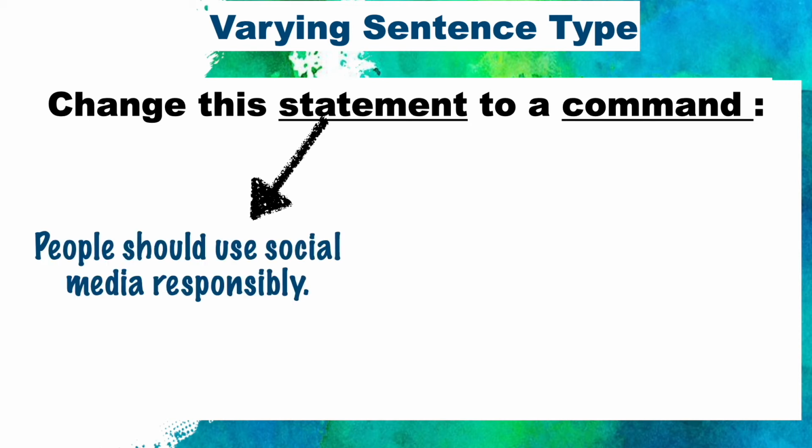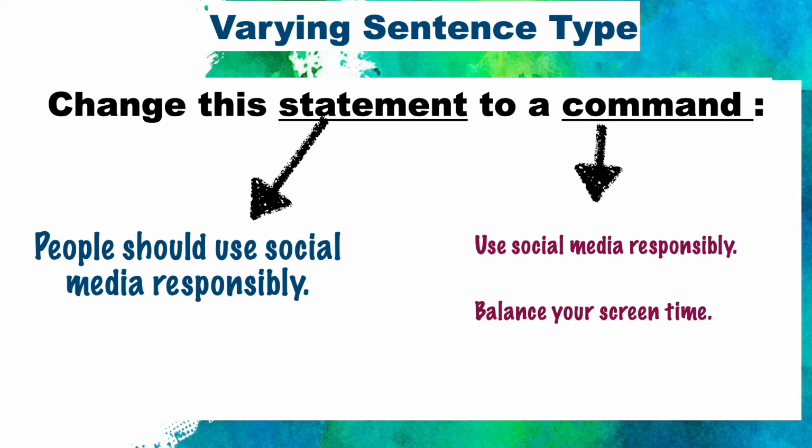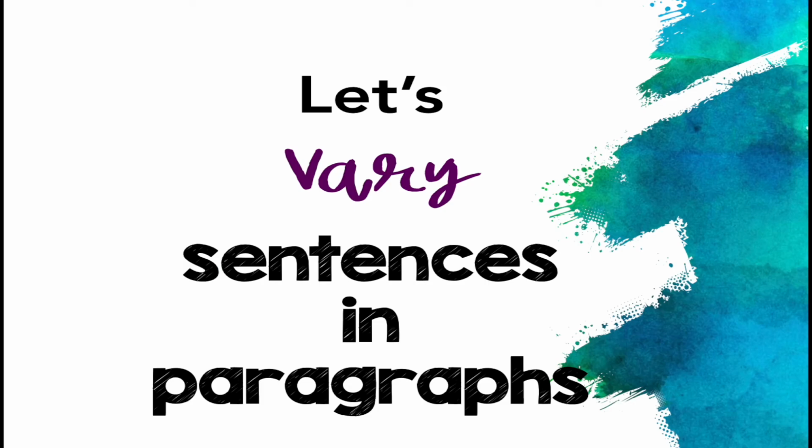So we want to change the statement to a command. People should use social media responsibly. Okay, so we want to change it to a command. So commands always start with a verb. The sentence I have is use social media responsibly and balance your screen time. And we have them starting with 2 verbs. In this sentence, it is use, and in this sentence, it is balance. Now let's practice varying our sentences in paragraphs.